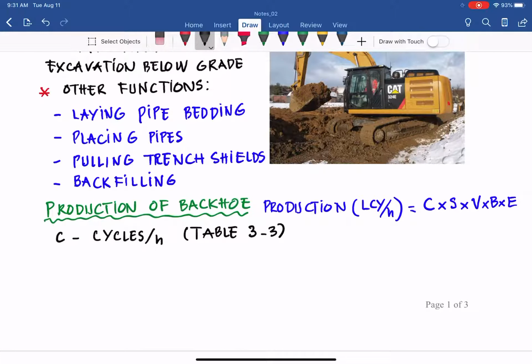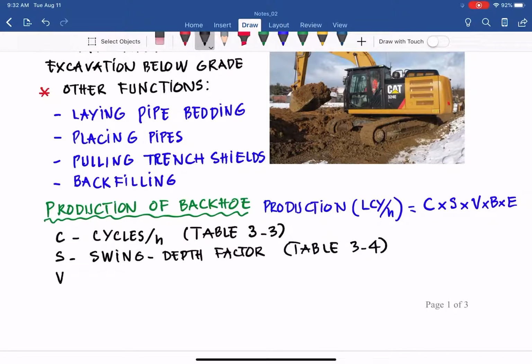And S stands for swing depth factor, and that is table 3.4.